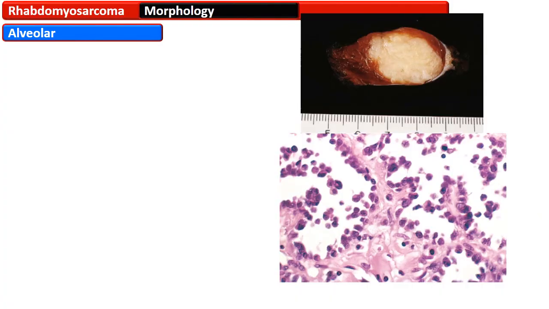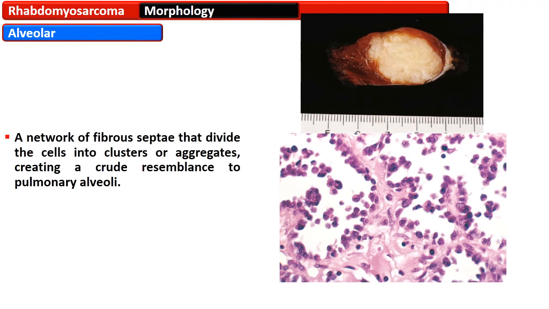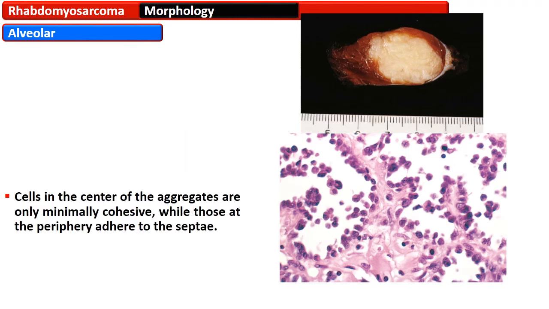The alveolar variety of rhabdomyosarcoma is named so due to its histological resemblance to the alveoli of the lung. It is grossly a soft white tumor that is embedded in muscle, and histologically it is a network of fibrous septi that divide the cells into clusters and aggregates that create a crude resemblance to the pulmonary alveoli.